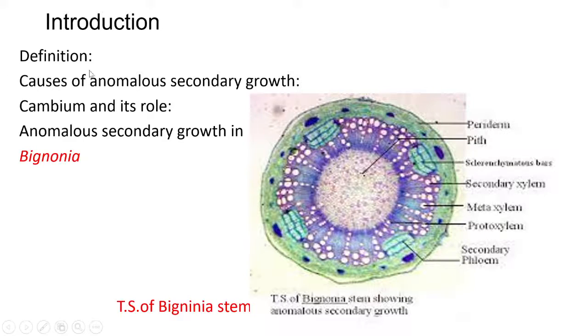And the last cause of anomalous secondary growth is the formation of interxylary cambium. In some species, certain small segments of cambium cut phloem cells toward the inside for a short period of time, instead of cutting off xylem cells. The cambium cuts phloem cells inwards instead of xylem cells in an abnormal manner. Example, Entada. Another cause is the absence of vessels in xylem and the presence of medullary bundles.